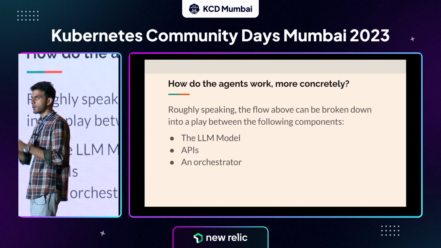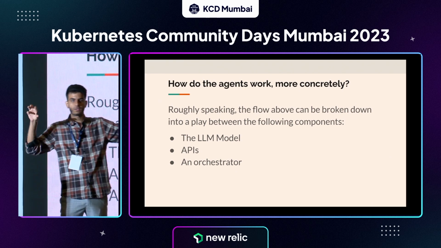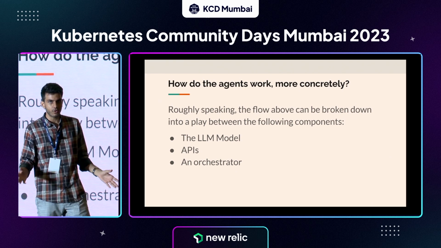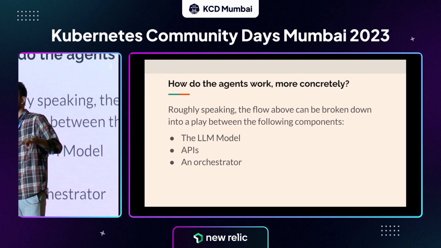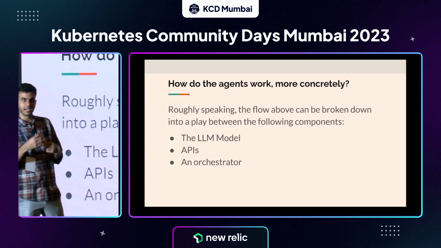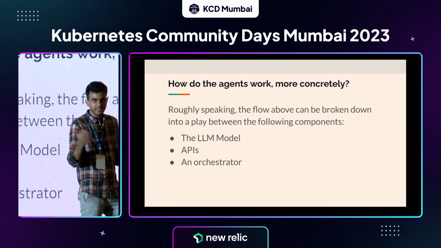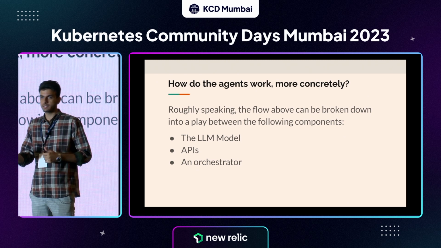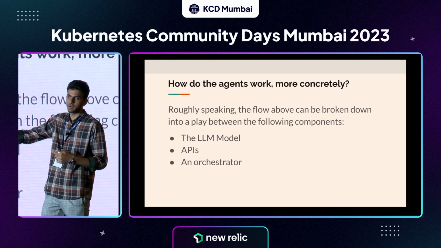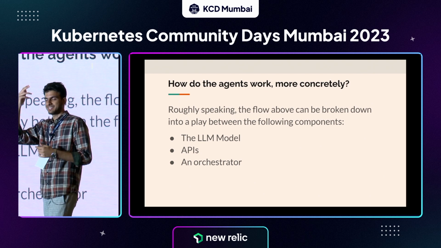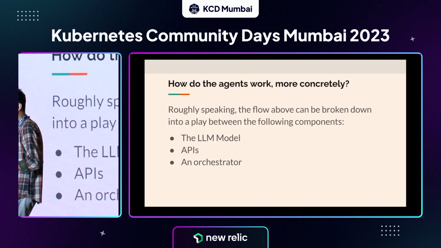Let's put all of these things into different blocks. So far, whatever I've talked about can be distributed into 3 different blocks. The first block is the LLM, which is the model itself. The second thing is the APIs, which are the tools that we discussed, like the search API, the calculator API, whatever.